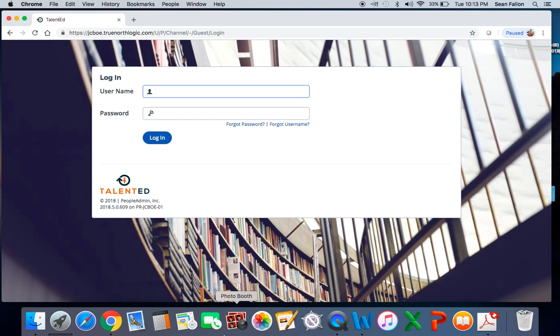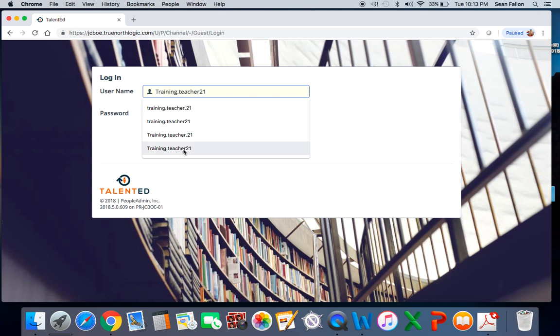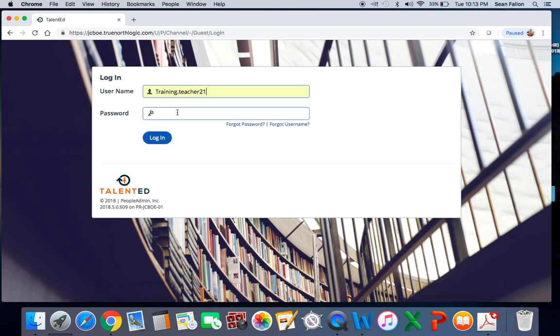Okay, please don't pay attention to the credentials that I'm using right now. I'm only using these because these are the credentials I was given at the training, and these contain actual teacher evaluations that I can show you. If I open up my own personal portal, there won't be any evaluations in there to show you because my administrators haven't put them in yet. So this is just the training site. When you go in, this is what you're going to see as soon as your administrators start to put your evaluations in there. So let me just log in.